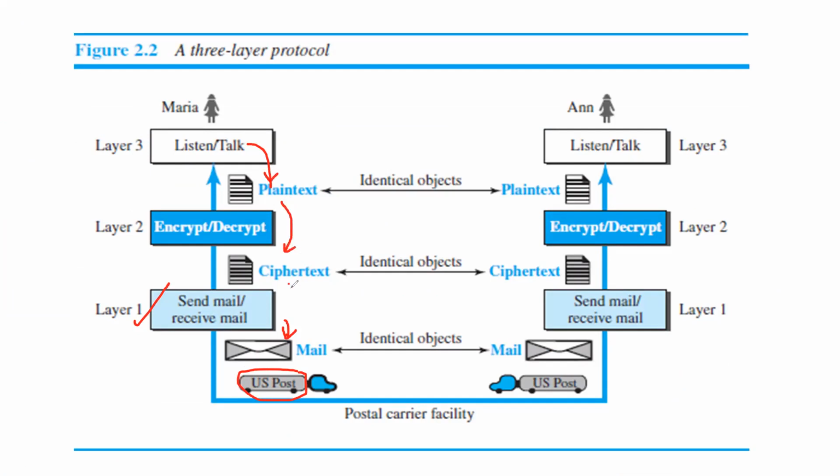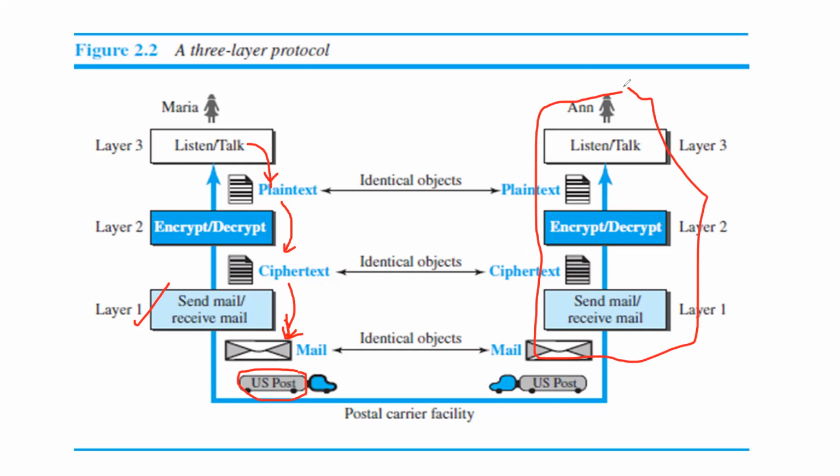Then the ciphertext is mailed through a post office. In a similar way, the process is taken up in the same manner in the case of Anne.